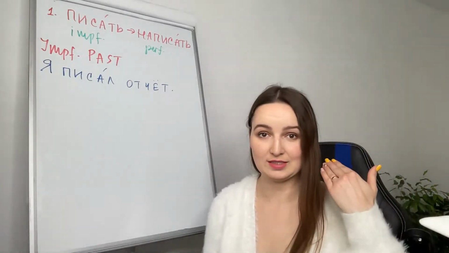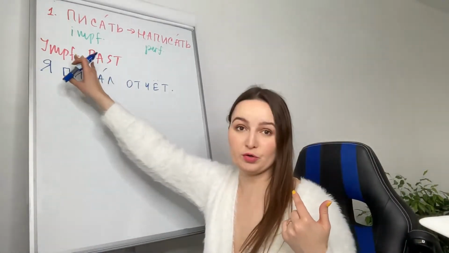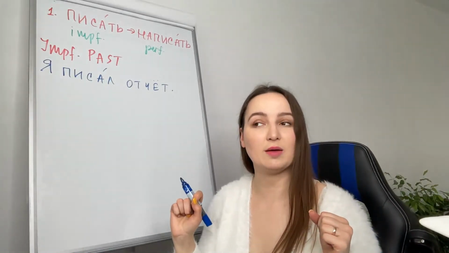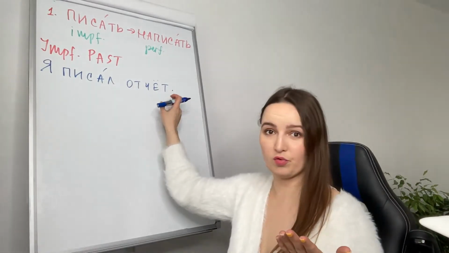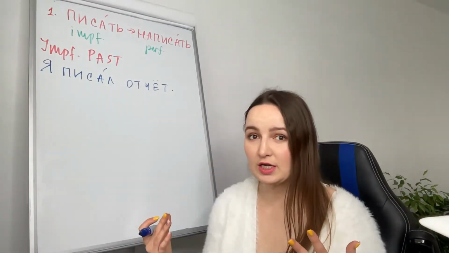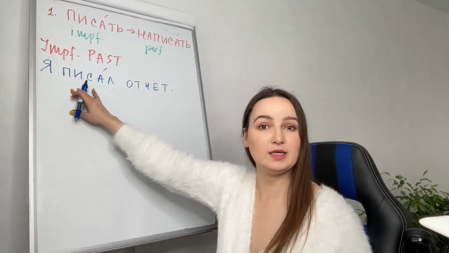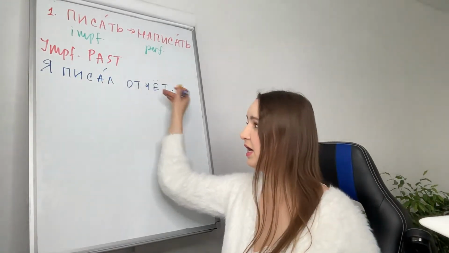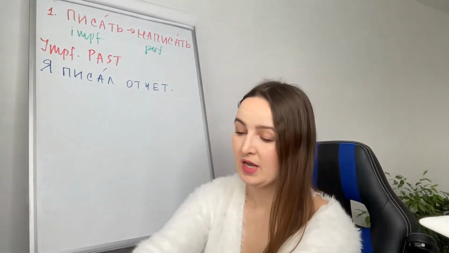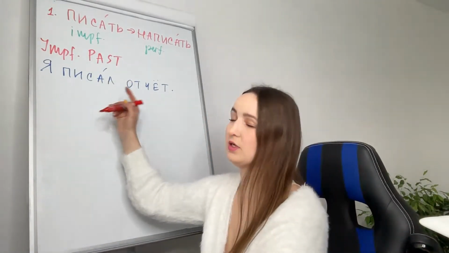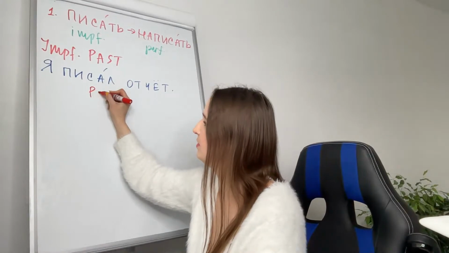It was in the past, but still it was a process. So I'm not saying that I finished that report, so I will use the verb in imperfective. Я писал отчет. I was writing a report. Now let's write it in present.